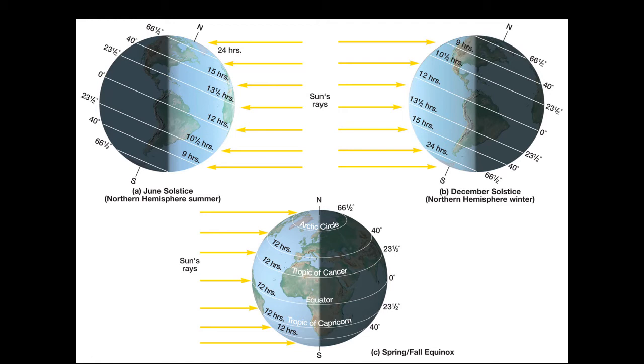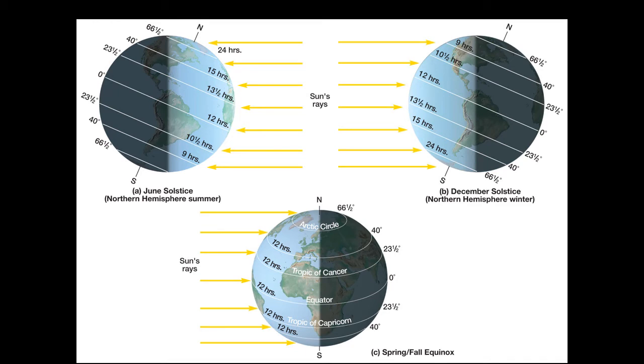So the region near Tropic of Cancer has 13 and a half hours of day, so it will have 10 and a half hours of night, the region around 40-degree latitude has 15 hours of day, and the Arctic Circle, or the North Pole, has 24 hours of day, or 6 months of summer.